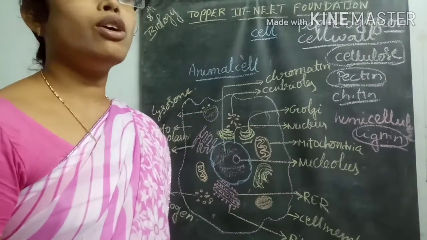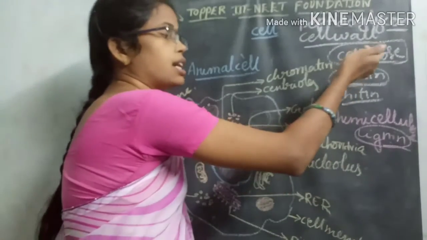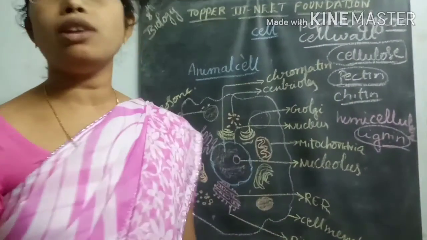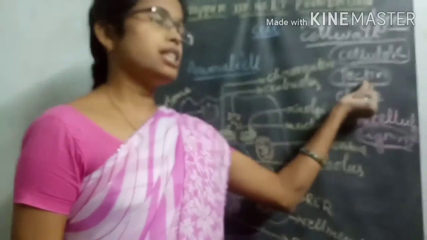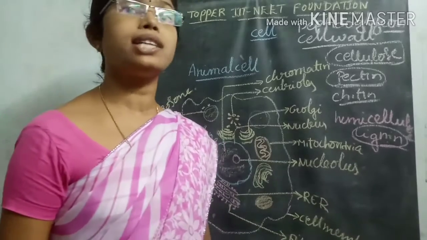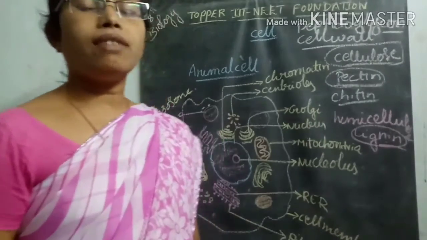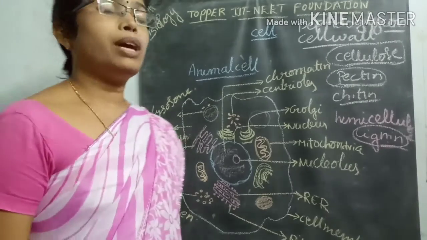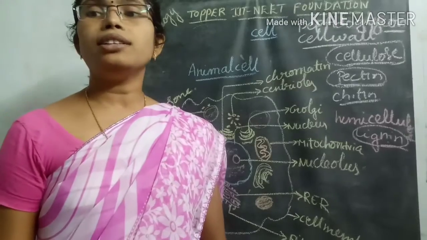So this peptidoglycan layer is present in bacteria, and normal plants contain cellulose, hemicellulose and lignin. In some algal cell walls there is a jelly called pectin, and in fungi the cell wall is made of a hardy structure called chitin.